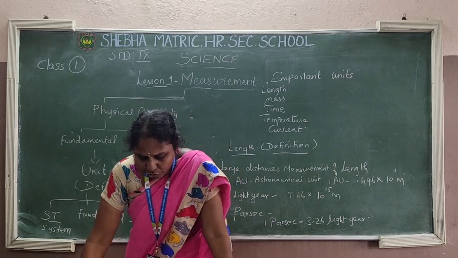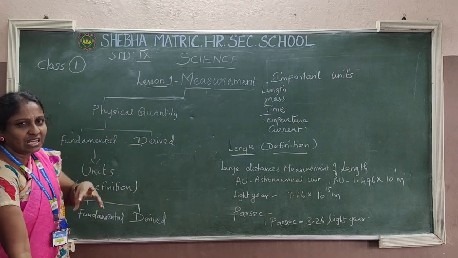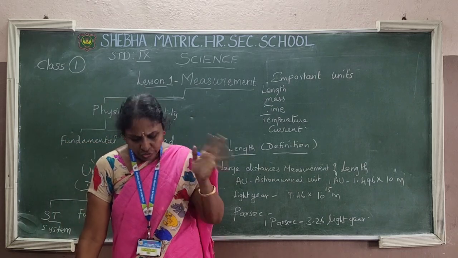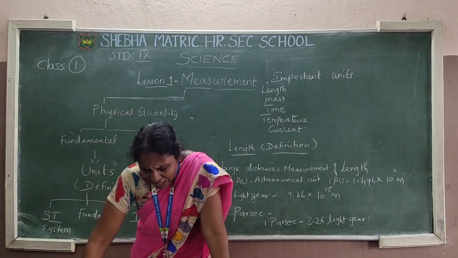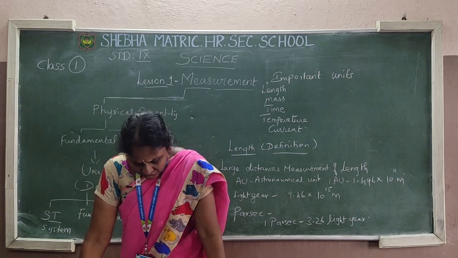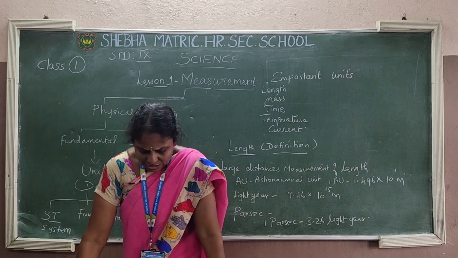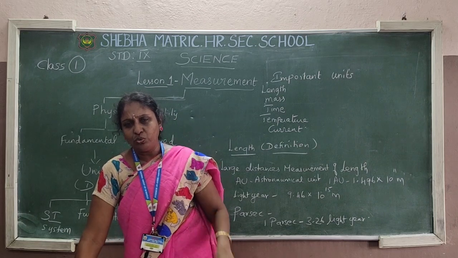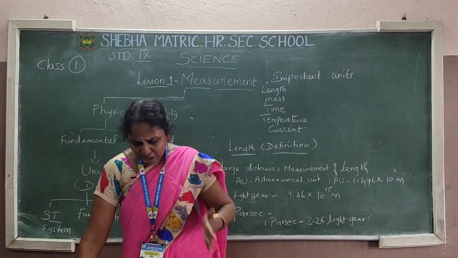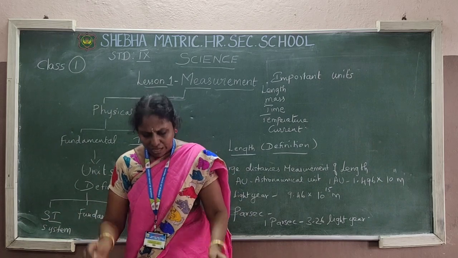Then we are moving on to unit. What is unit? See, unit. In physics the very major word we come across is unit. Unit is a standard quantity with which unknown quantities are compared. So this is the standard quantity. So unit, without unit, no physics. Okay, unit means it is a standard quantity with which some unknown quantities can be compared.